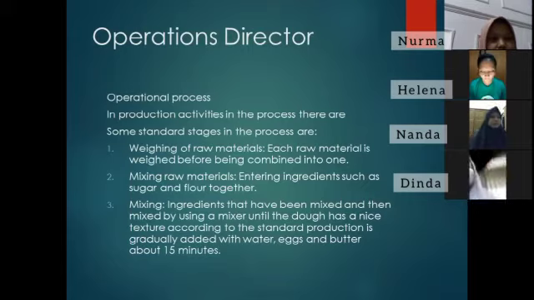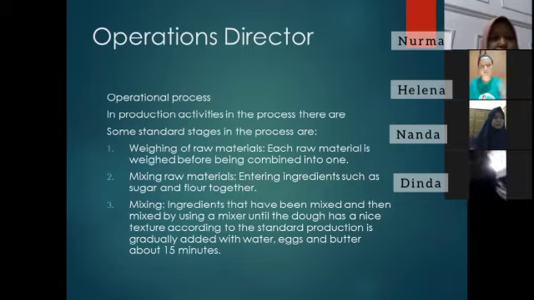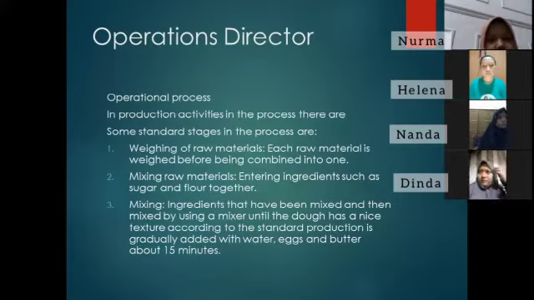In production activities, there are some standard stages in the process. Number one, weighing of raw material. Each raw material is weighed before being combined into one. Number two, mixing raw material and dry ingredients such as sugar and flour together. Number three, mixing the ingredients that have been mixed by using a mixer until the dough has a nice texture according to the standard production, gradually added with water, egg, and butter, about 15 minutes.